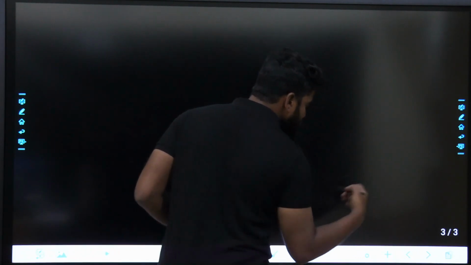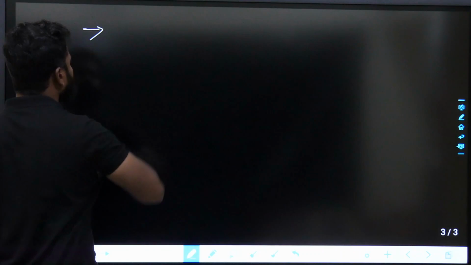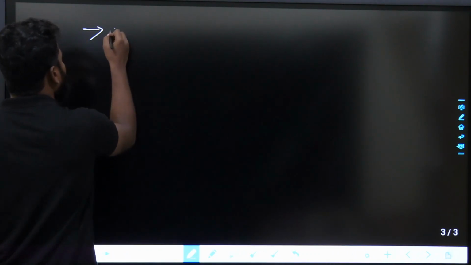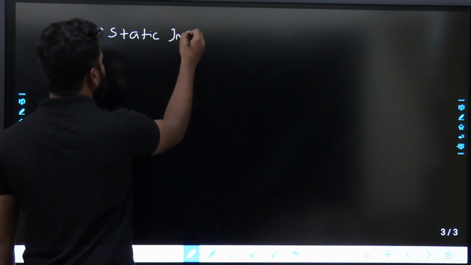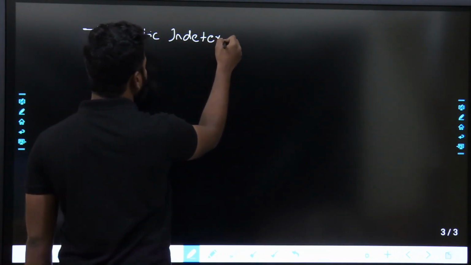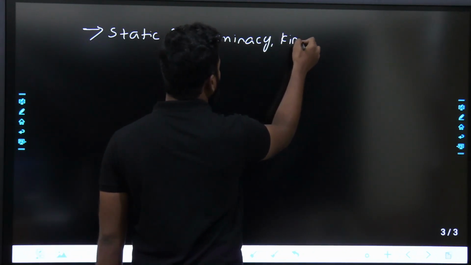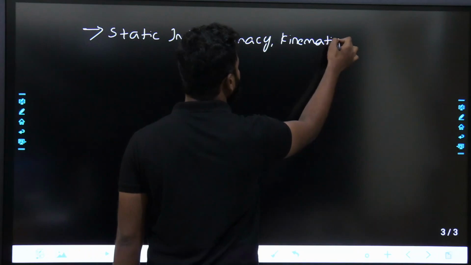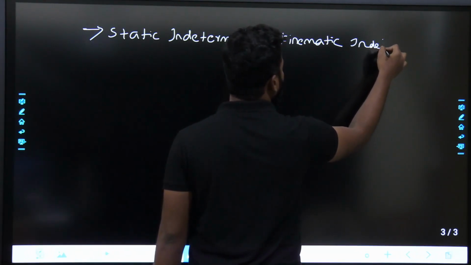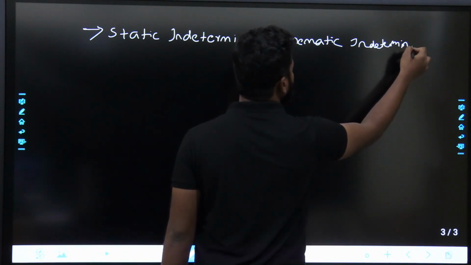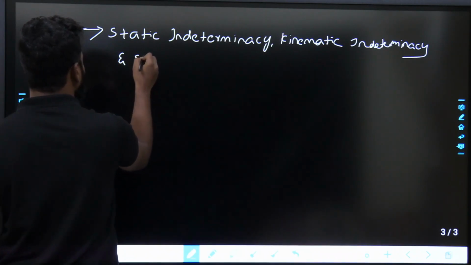that I am going to discuss in the structural analysis, the first chapter would be static indeterminacy, kinematic indeterminacy, and stability of structures.